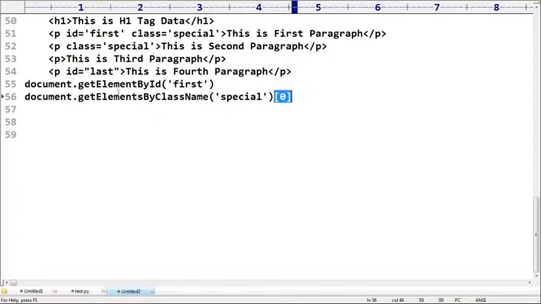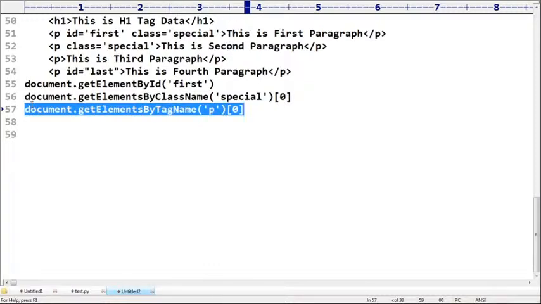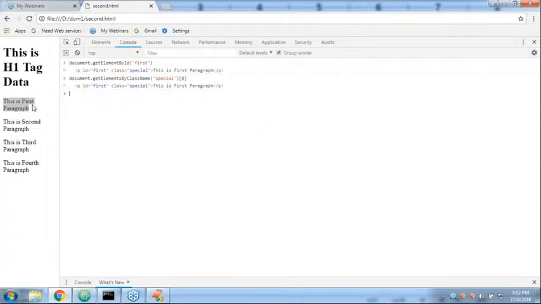I'm not asking about methods. Sir, what is the other one? Document dot getElementsByTagName of the paragraph tag. In the paragraph tag, how many tags are there with paragraph? Please respond. Four. But I want only the first one, right? That's why I'm taking index 0 like this, sir.